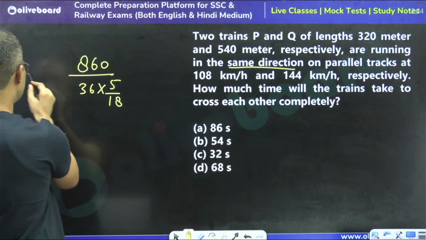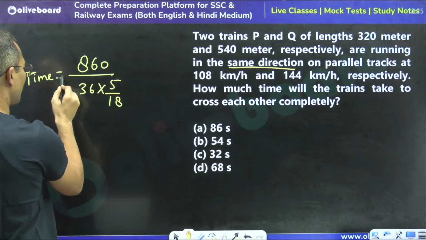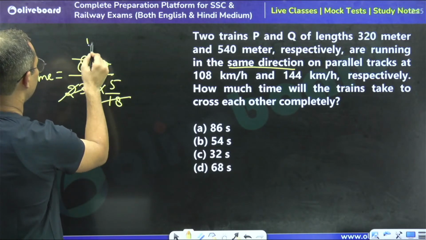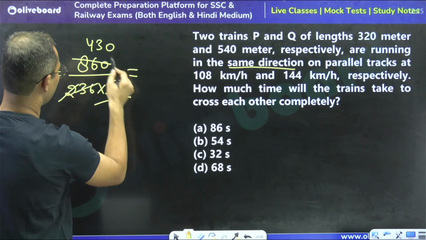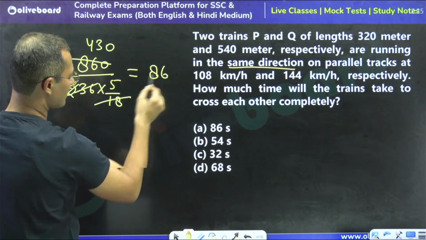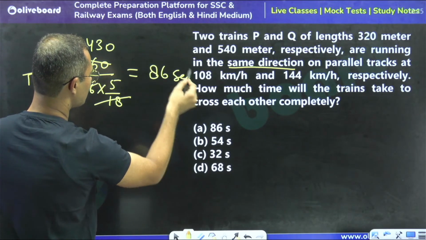So in a single line we can do this question. Time is going to be by 2, so by 2 this is cancelled, 430, just 430 divided by 5. 5 eights are 40 and 5 sixes are 30. So 86 seconds is the right answer.